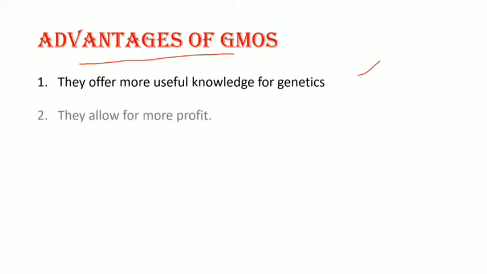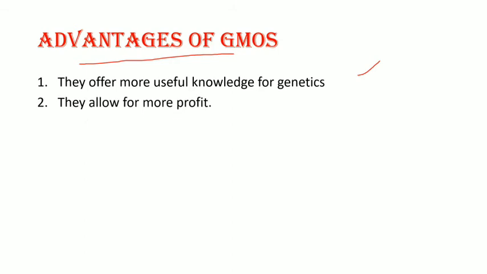They allow for more profit. In which way do they allow for more profit? GMOs have become a very efficient means for farmers to make larger profits. It allows them to spend less time and resources and is economically efficient, in a way that these organisms are designed for pest resistance and also for eliminating the need to use pesticides.